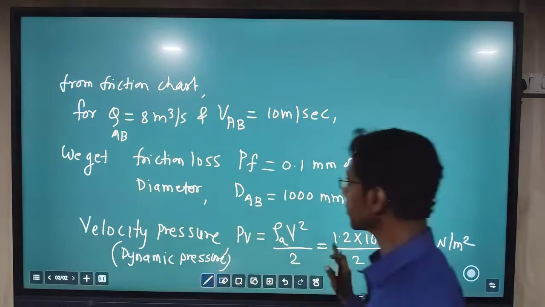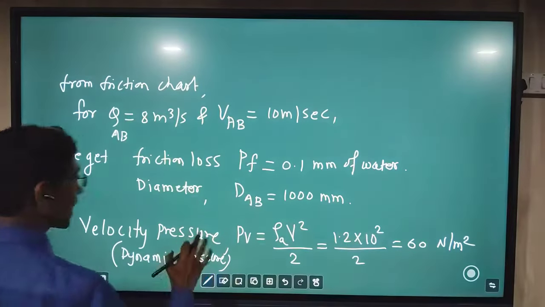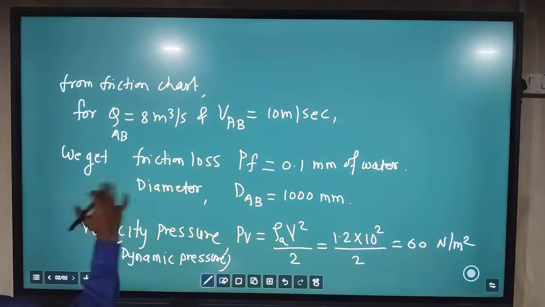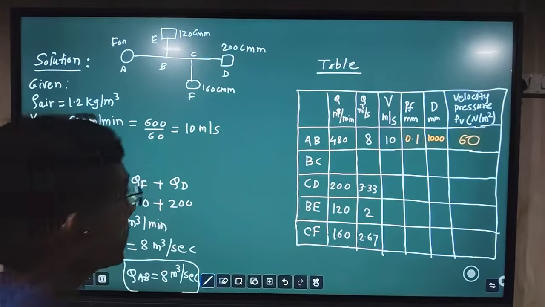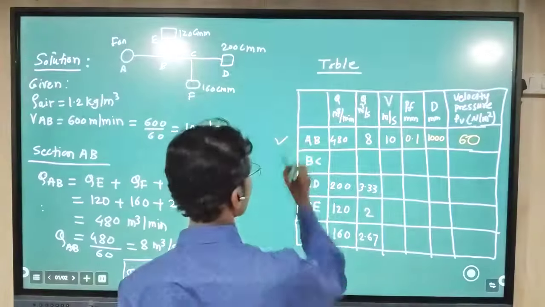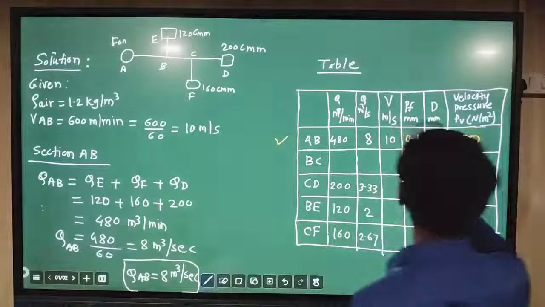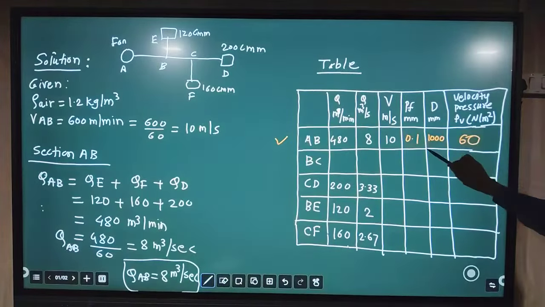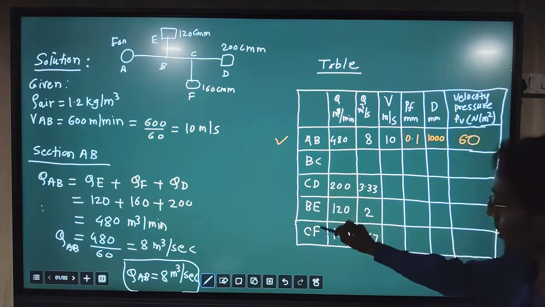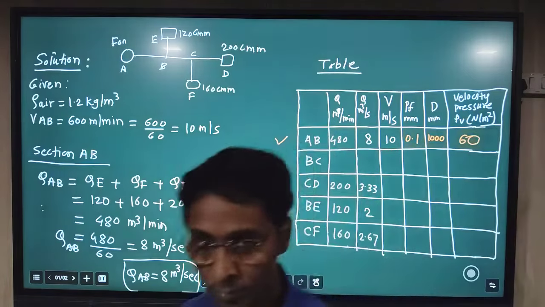In this way we have done the calculation and received all the values for section AB. Now we have completed this AB duct. For this, these are the obtained values from the friction chart: PF, diameter and velocity pressure. Now the same method we have to repeat for these further duct sections.